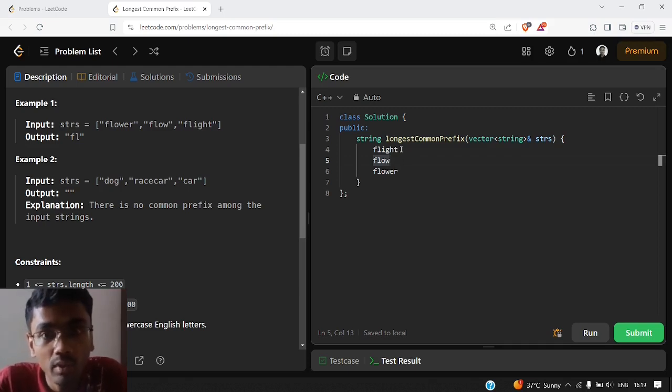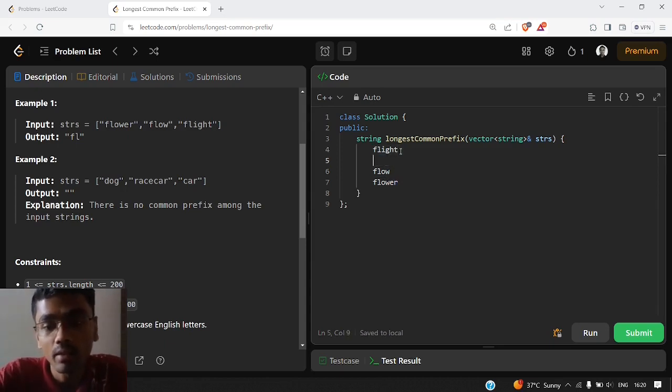The worst possible scenario could be the most different strings, and the most different strings are the first string and the last string. So we can compare only those two strings, and the prefix found would surely be covered in the strings in between.